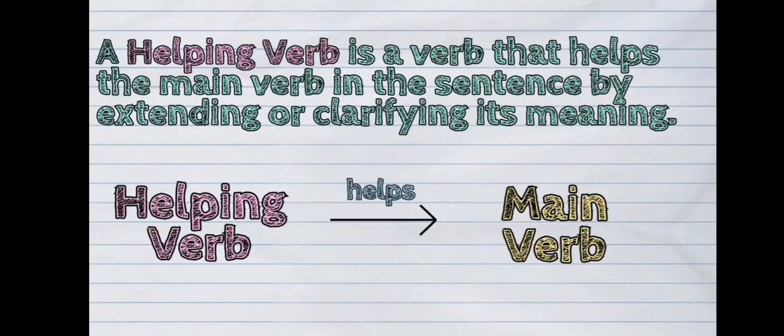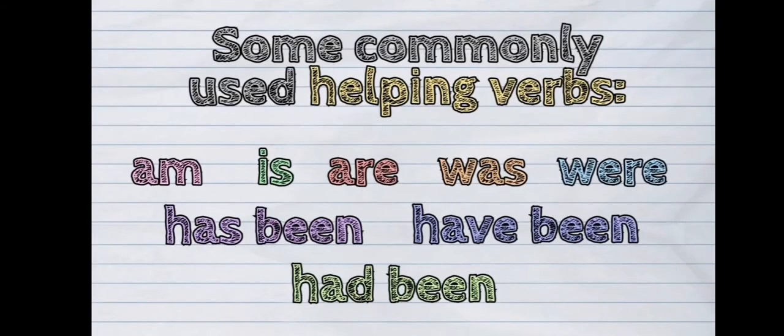It also extends the meaning of the main verb in a sentence. A helping verb is placed before the main verb. Some commonly used helping verbs are am, is, are, was, were, has been, have been, had been.